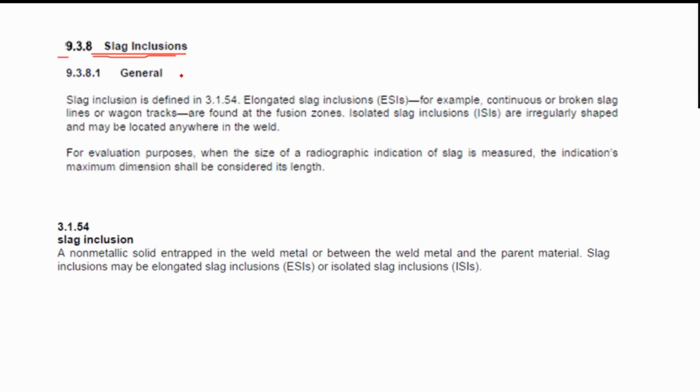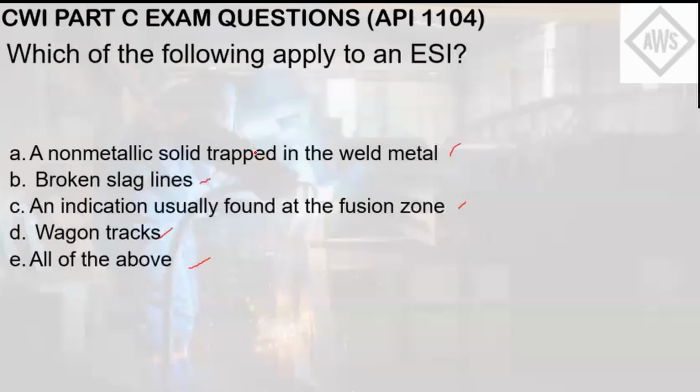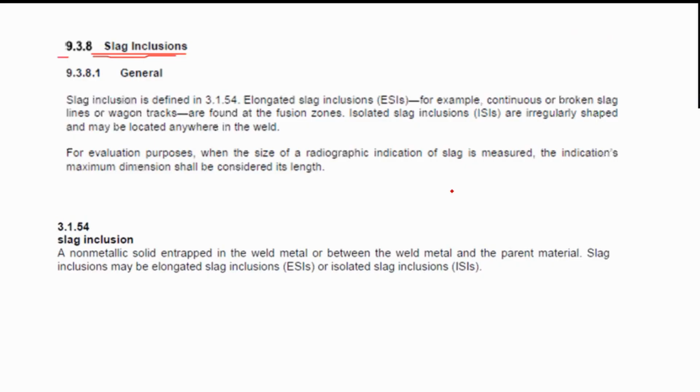Also, if you deem Chapter 9 is not enough, since, as you can see here, the question characterized every characteristic possible for the ESI. So you have plenty of possible answers here, and all of the above is also in the choices. So it is a possibility that every one of these choices are the answer. So if you deem that Chapter 9 is not enough, you can always look into Chapter 3 or the glossary of API 1104, in which most, if not all, of the discontinuities are being discussed or being defined.